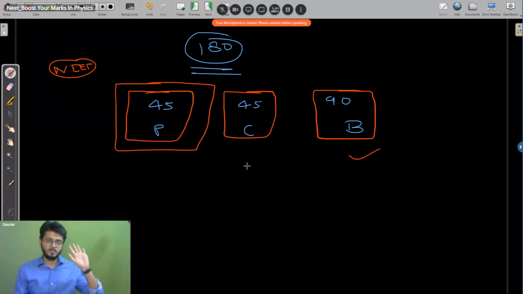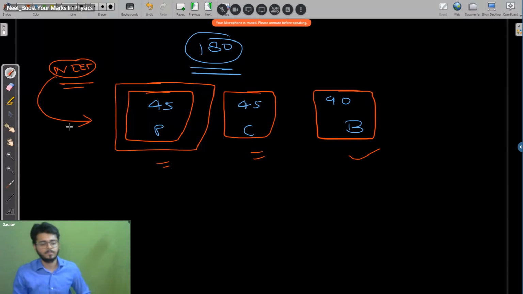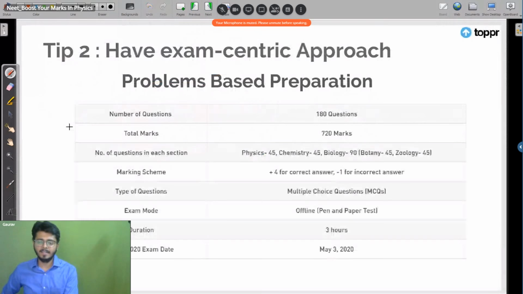Biology, kids do it, right? Because everybody is doing biology in their regular classes, because of its extra importance. Chemistry is something you learn, but physics, so my friends, my colleagues who are teaching biology say that if I had read physics properly, I would have got a better rank. Got it? So the rank deciding subject in your NEET exam is basically physics. Got it? Right? Chalo. Let's move on and talk about the next idea.